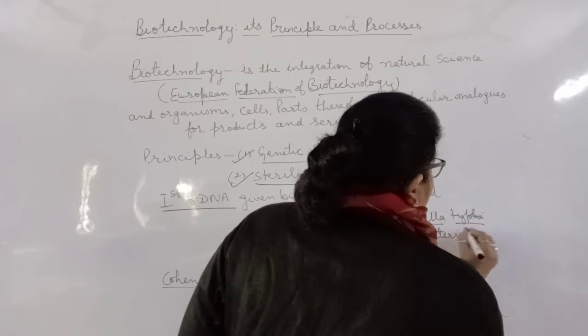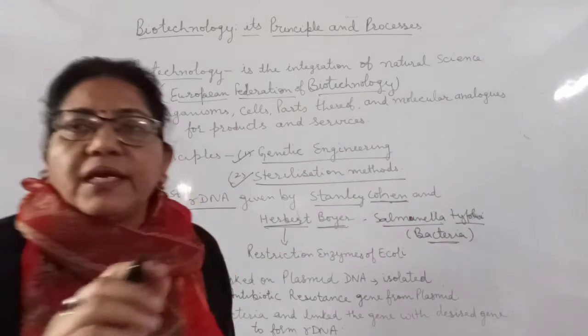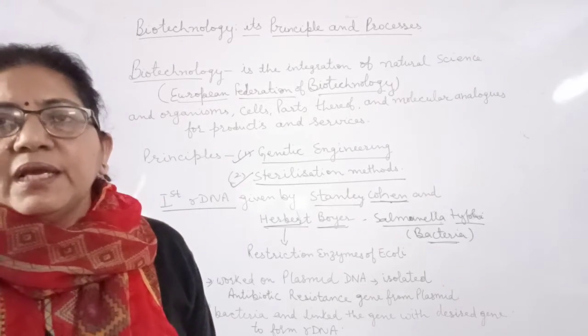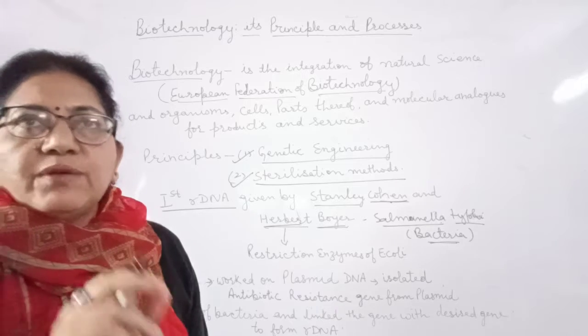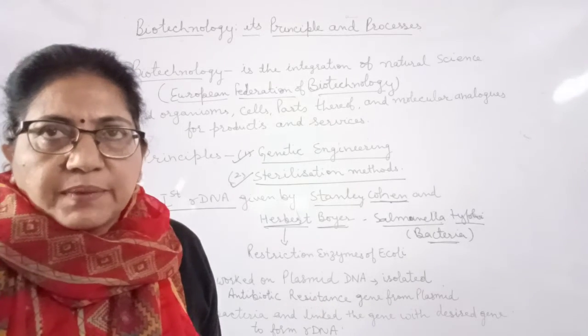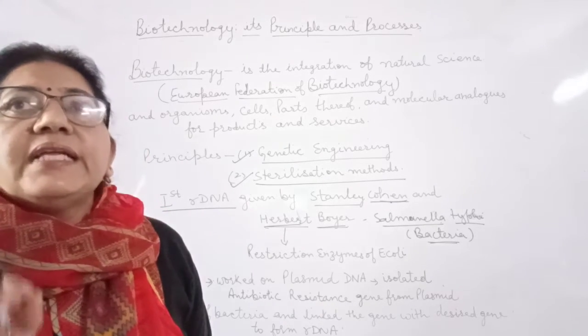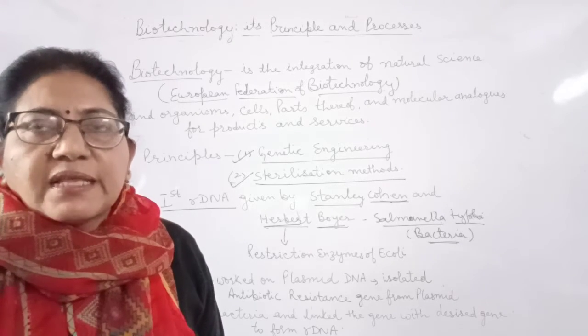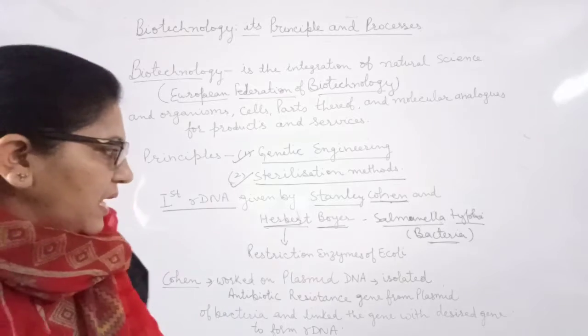For any recombinant DNA, what we want is a desirable gene. We need the host cell in which we can introduce the desirable gene. For that, we need the vector by which we can transfer our desirable gene into the host cell.